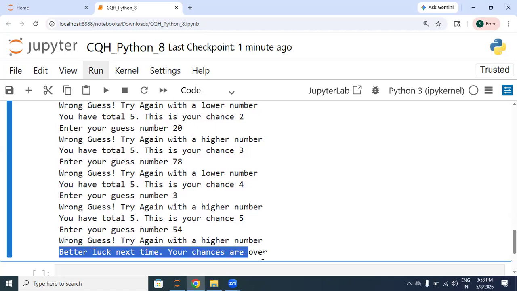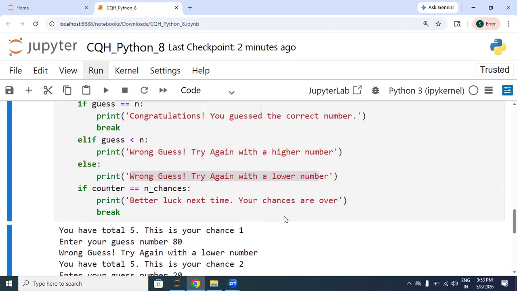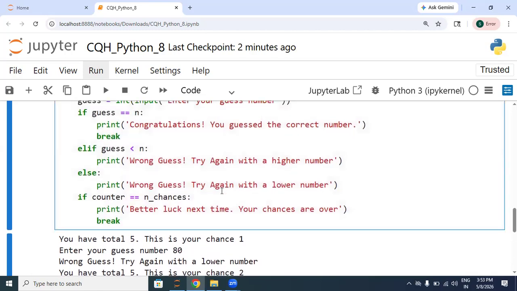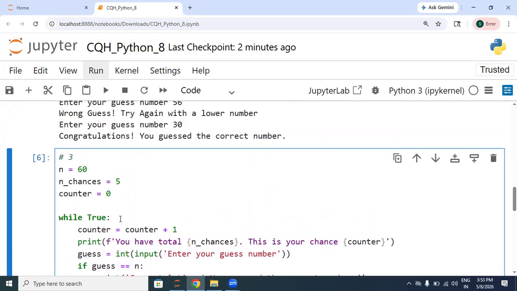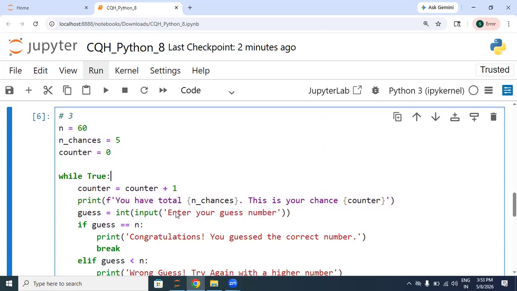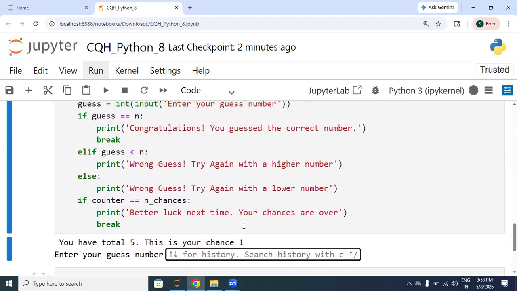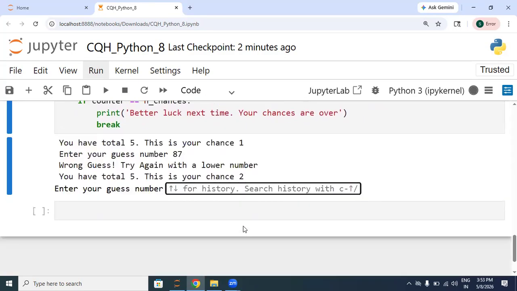Better luck next time, your chances are over. So in this way, even if the number is not correct, you can break the loop after reaching a certain number of chances. You can also reduce or increase the number of chances. So now let's execute it again, and let's give any wrong number.